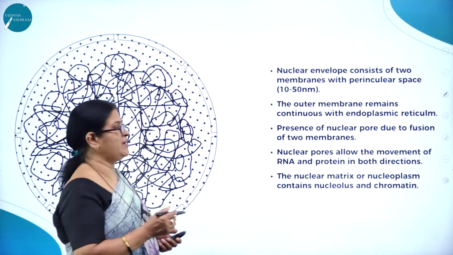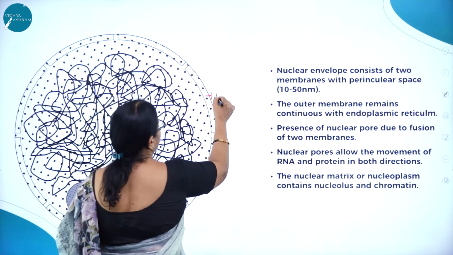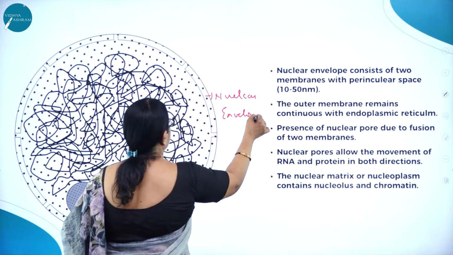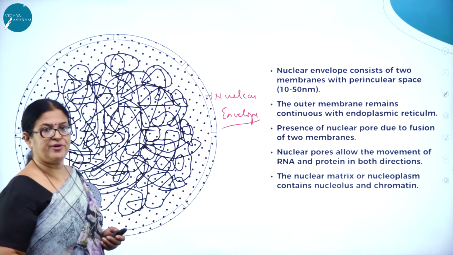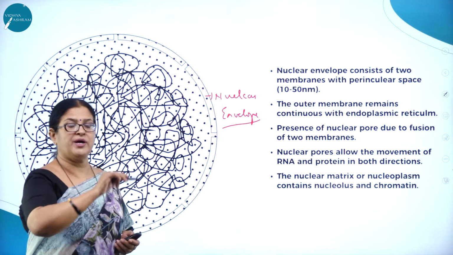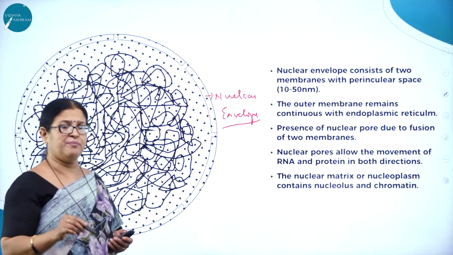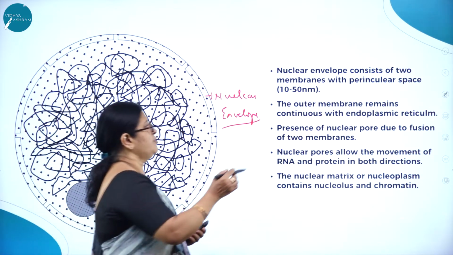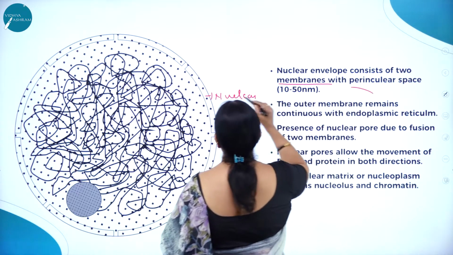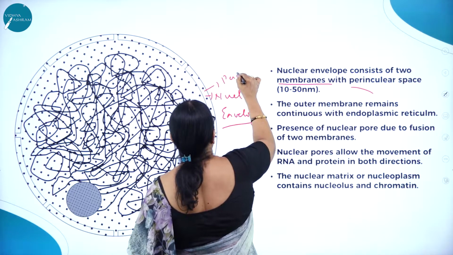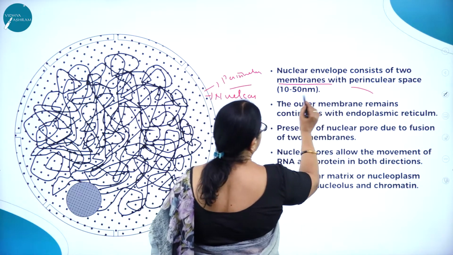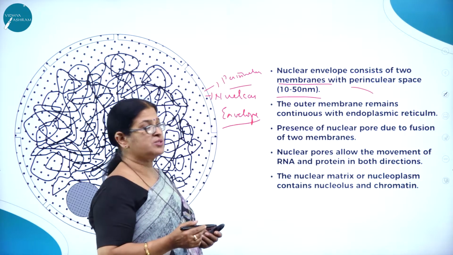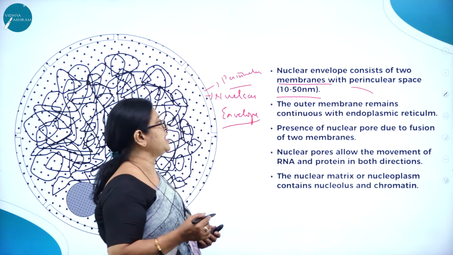So nuclear envelope. So this is called the nuclear envelope, which is a very important feature for a eukaryotic cell, because the nucleus is bound by a membrane, the nuclear membrane. So nuclear envelope consists of two membranes with perinuclear space. So what do you mean by perinuclear space? Space between two membranes, space around 10 to 50 nanometer. So nuclear envelope consists of two membranes with perinuclear space.